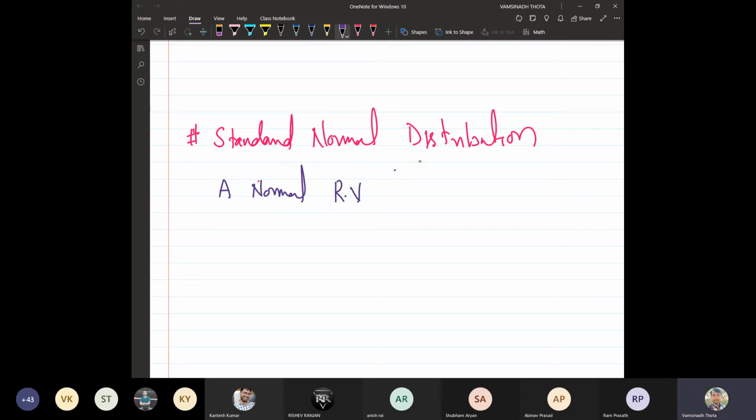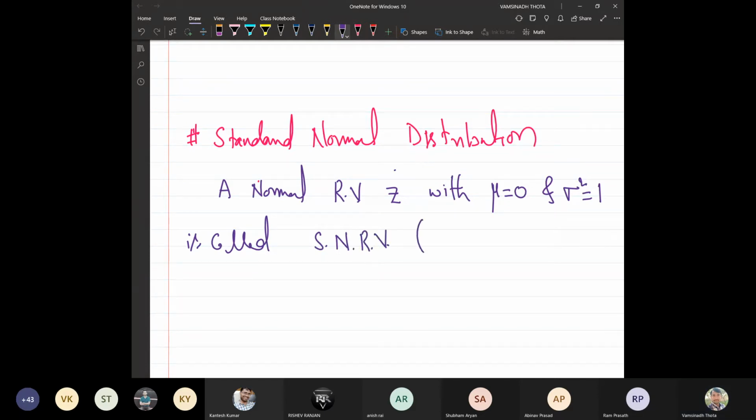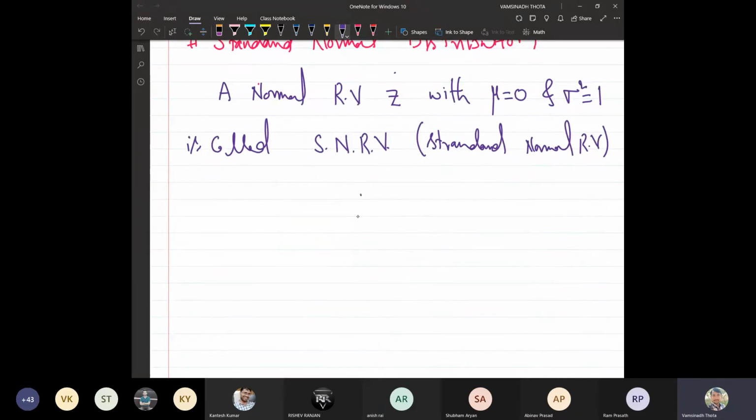A normal random variable Z with mean as 0 and variance as 1 is called a standard normal random variable. Okay. So in this case, what will happen?